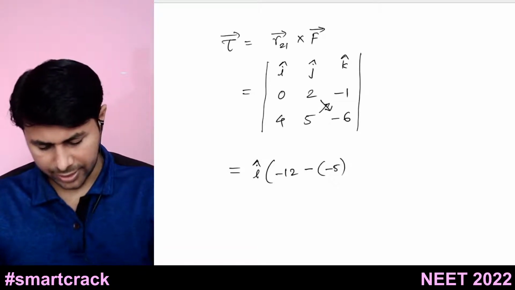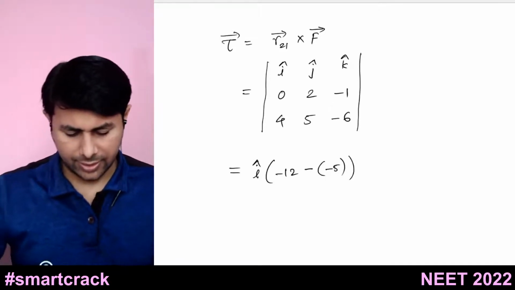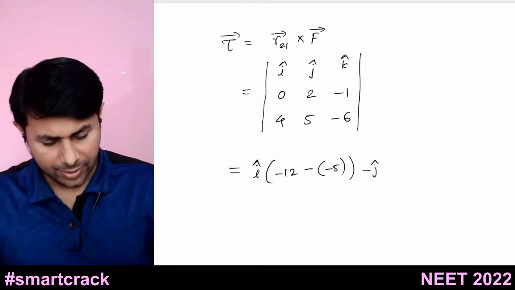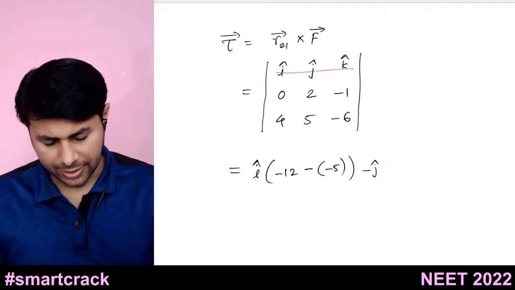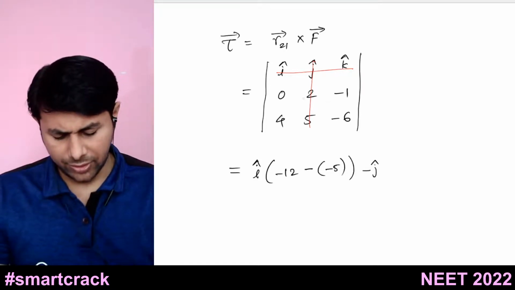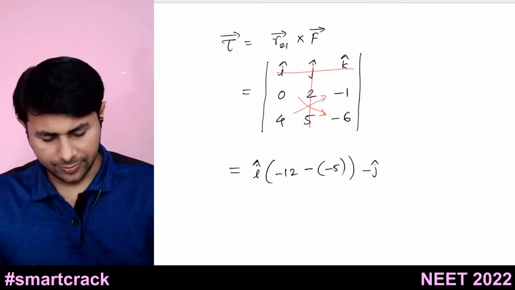Okay. So let's erase this. Then this is the x component. Then you put minus j cap. Then what you do? You hide the row and the column containing j cap. So it is 0 into minus 6 minus 4 into minus 1.